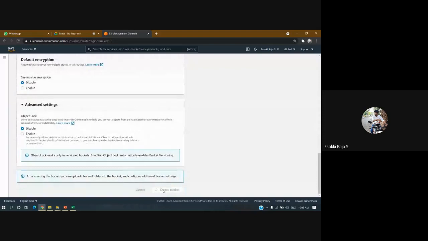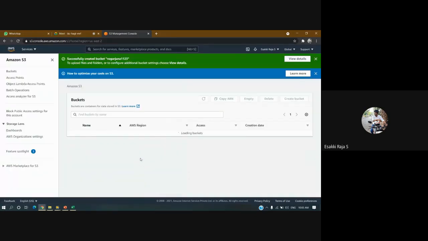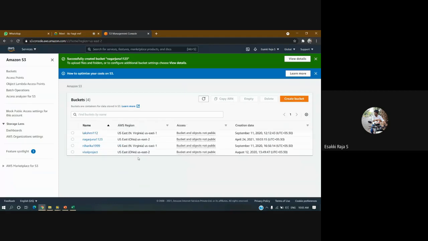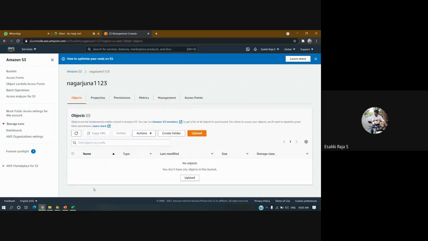Then I'll create a bucket. Okay, so I have to change the location. I forgot to change the location because before it used Asia. Okay, it will not work with Asia, so I have changed it. So now the new name is Nagarjuna 1123. Okay, I'll make a copy of this and we'll check now.